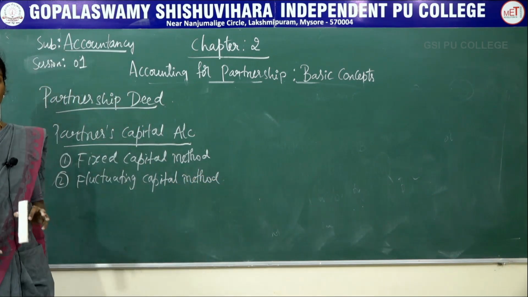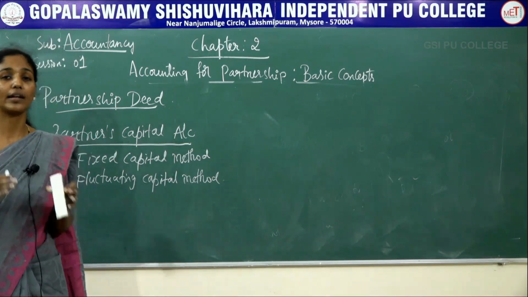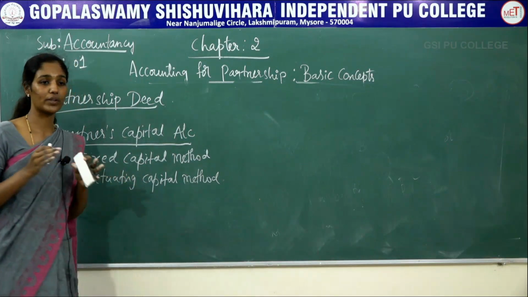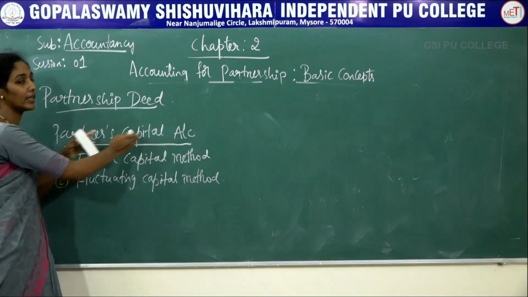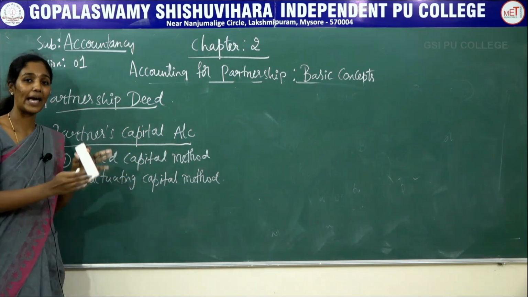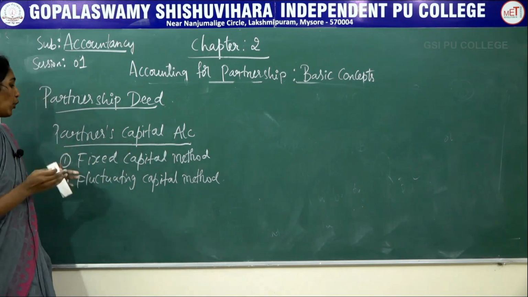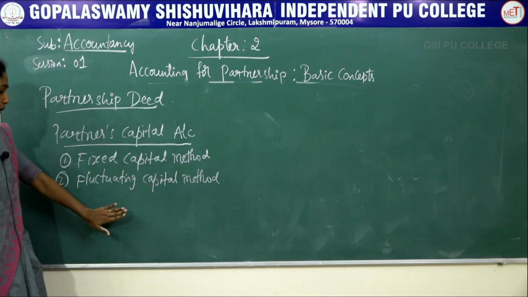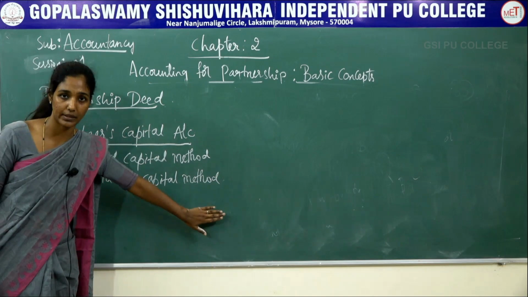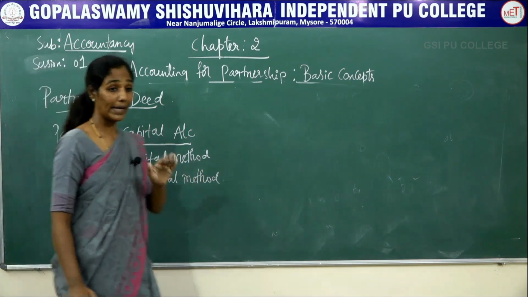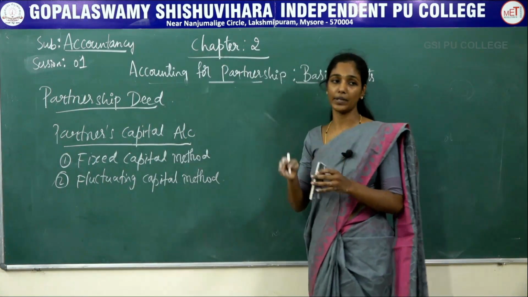All the transactions relating to the partners are recorded in the books of the firm through the partners capital account. So partners capital account can be maintained by the following two methods. One is fixed capital method and the second one is fluctuating capital method. So these are the two methods which are maintained for preparing the capital accounts.